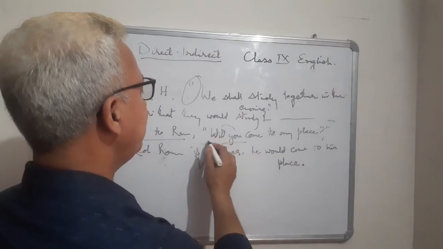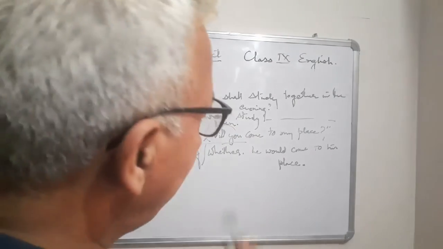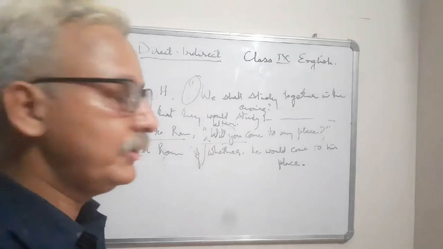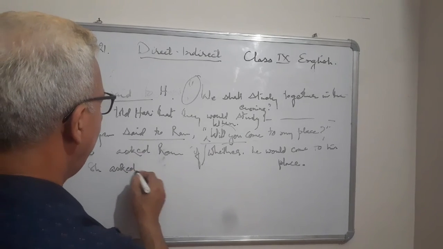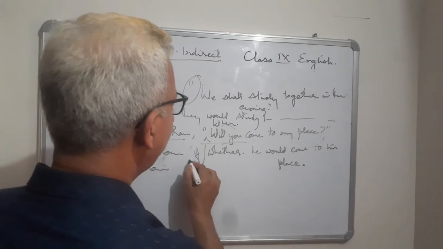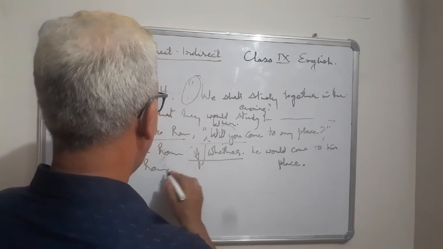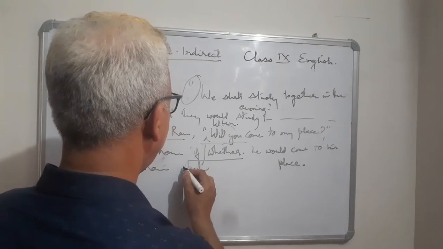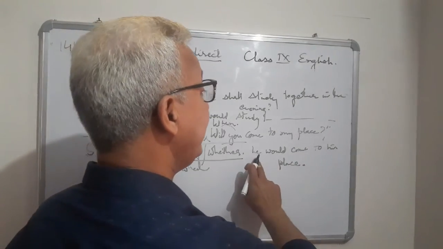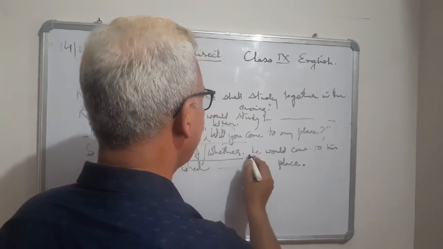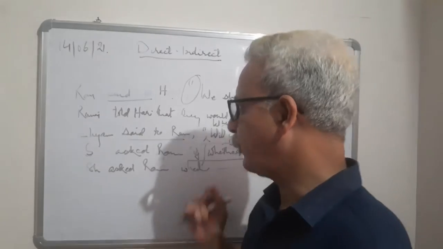Or suppose the question is, "When will you come to my place?" The question word has been added, so it is an informative question. In that case, what will we do? Shyam asked Ram. Now "if" or "whether" will not be used. Why? Because this is not a yes or no question. It is the question word "when." Shyam asked Ram when he would come to his place. It would not become "when would he come"; instead it has to be in the answer form. So the rest of the portion of the sentence will remain the same. So that is how we convert the questions.